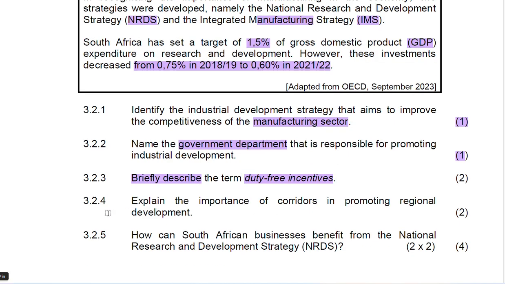Now, 3.2.4. We need to explain the importance of corridors in promoting regional development. What are the importance of corridors in promoting the regional development? Because you're explaining here, you need to provide 1 point explaining. Do not spend so much time because you know a lot of points that are important for promoting regional development.